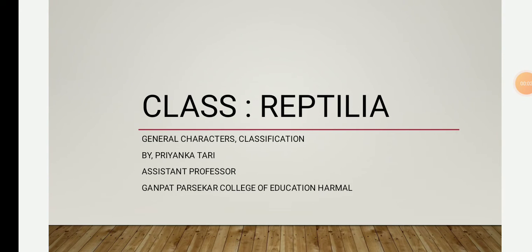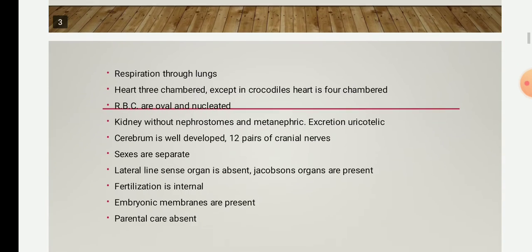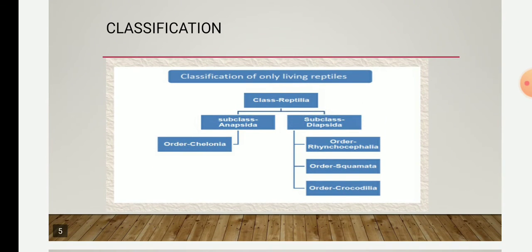Good afternoon, students. In our last lecture, we studied the general characteristics of class Reptilia. So today, in this lecture, we will study the classification of class Reptilia. Class Reptilia has 7,000 living and several extinct species, and they are grouped into about 16 orders.